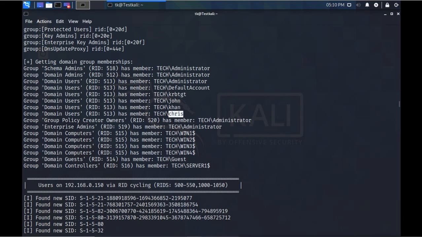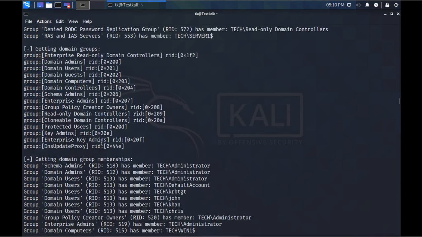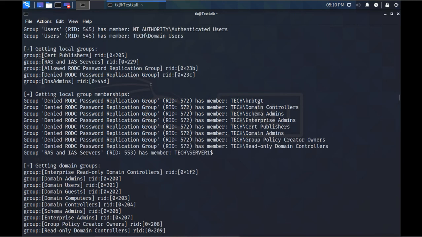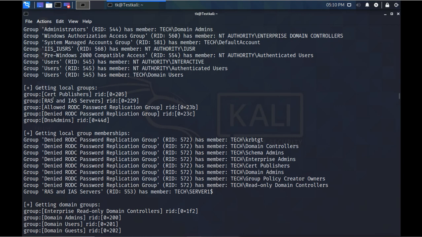There are machine accounts: Win1, Win2, Win3, Win4. Server 1 is the domain controller. So these are the machine accounts we have on that server with these SIDs. These are the domain groups we have with the RID. It is also showing domain groups here. There are remote access services running. The RODC password replication is also there.